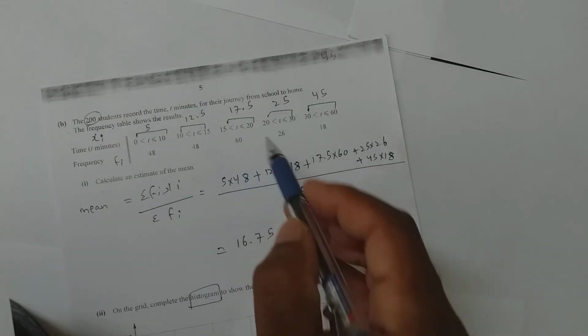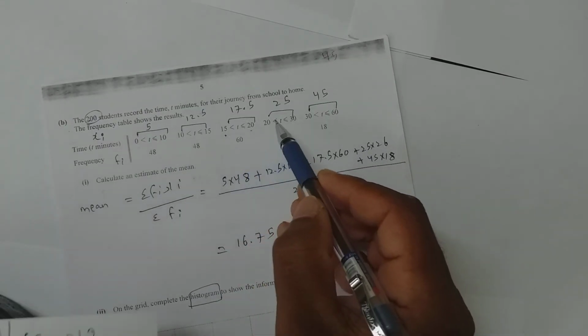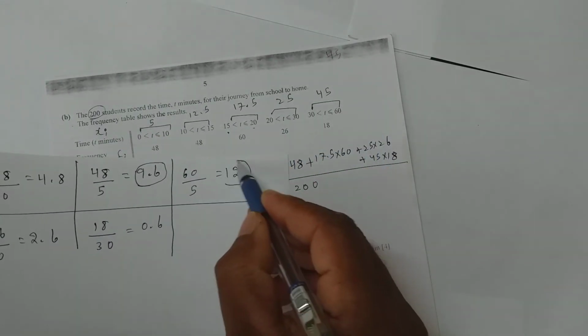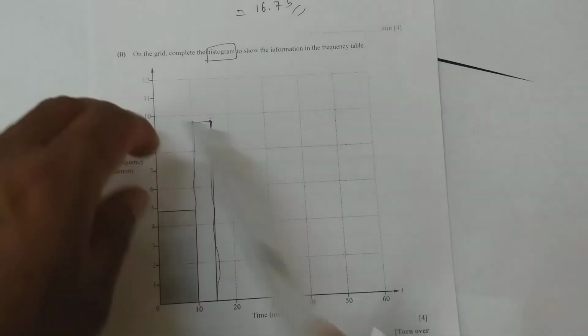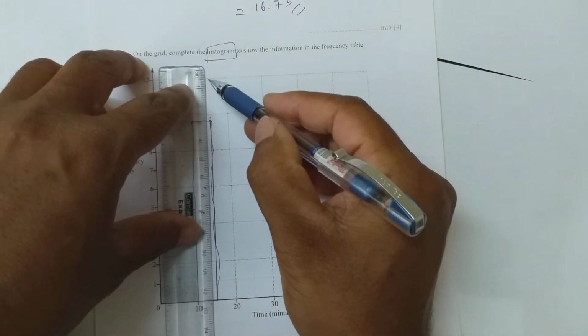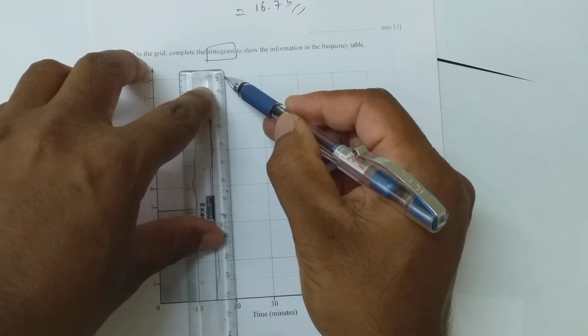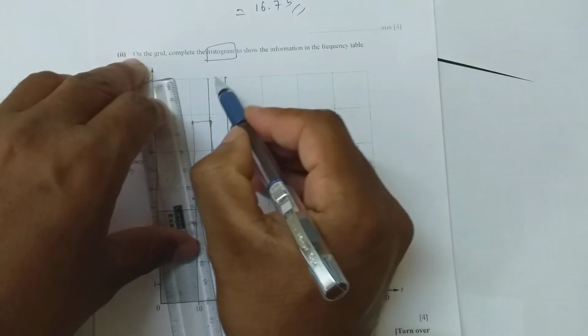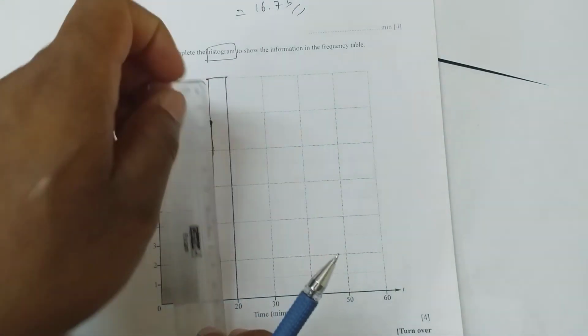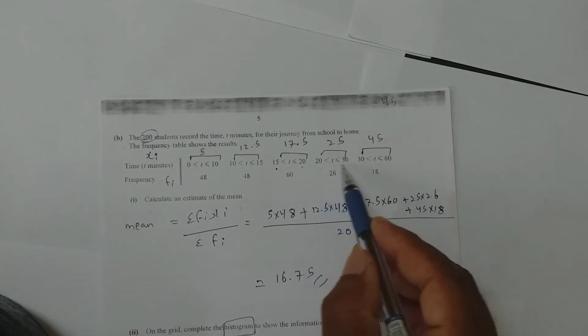So this is your block from 10 to 15. Next is from 15 to 20. How much was the frequency density? 12. So for 15 to 20, 12 you need to draw. 12 is till the end. So it comes like this. Block.